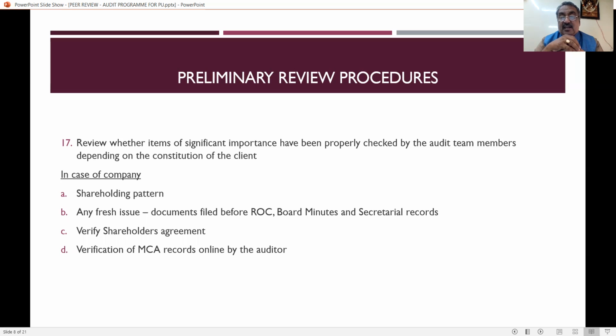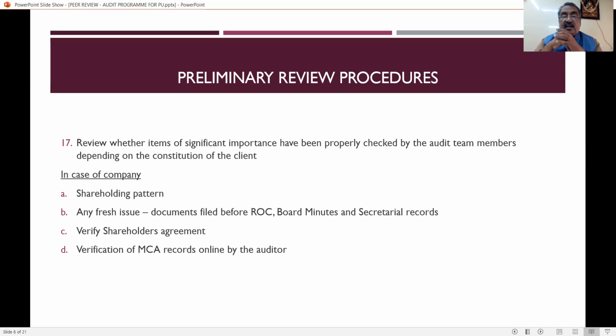What are the important things that the auditing team has to check? In case of a company, the practicing unit has to check and get the working papers or documentation with reference to shareholding pattern, and if the company has made any fresh share issue, whether the practicing unit has seen that the documents have been filed before ROC, and the board minutes and secretarial records. Everything has to be verified by the practicing unit, and the reviewer has to see whether these have been taken care of by the practicing unit, and verify the shareholders agreement and verification of MCA records online by the auditor.